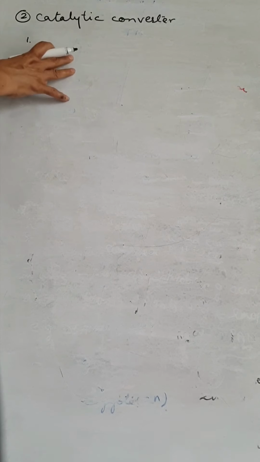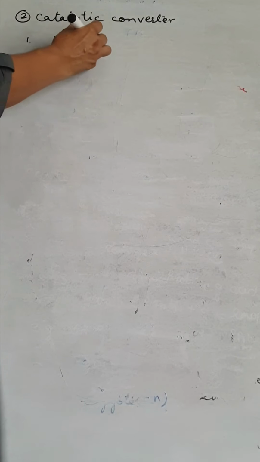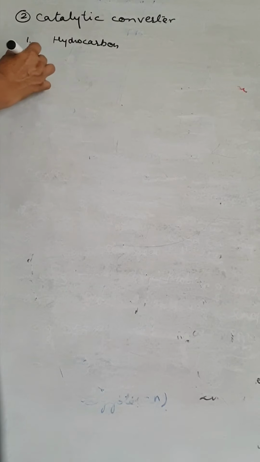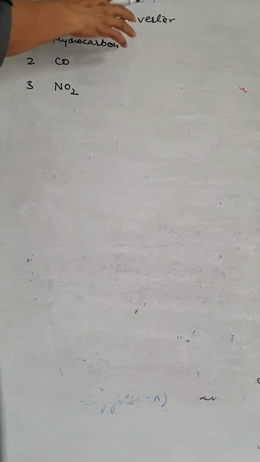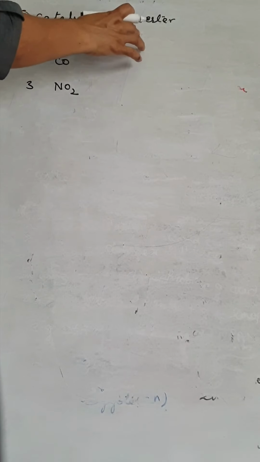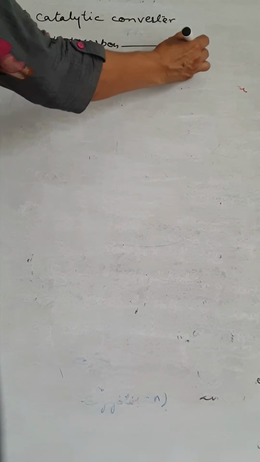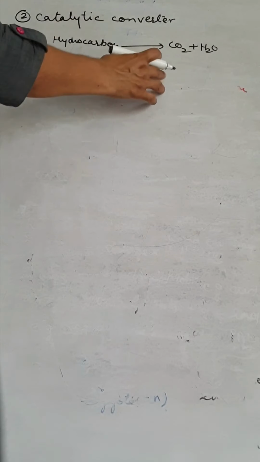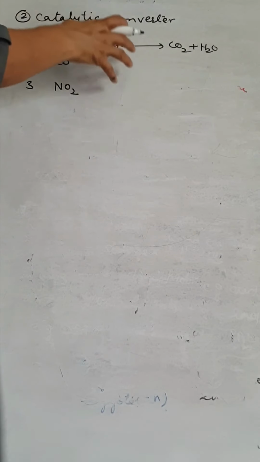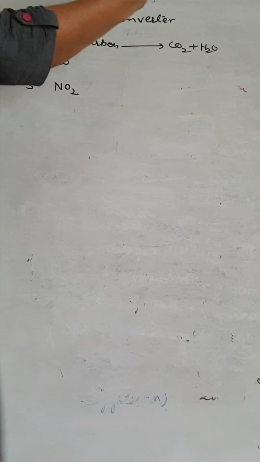As we discussed, the pollutants from automobiles are number 1 hydrocarbons, number 2 carbon monoxide, number 3 nitrogen oxide. When the polluted air passes through the catalytic converter, the hydrocarbons are changed into non-polluting substances, carbon dioxide and water. It means the air becomes less polluted before emitting.